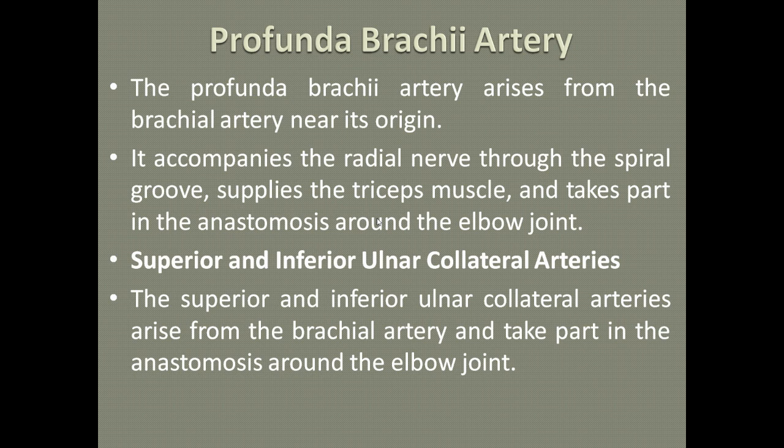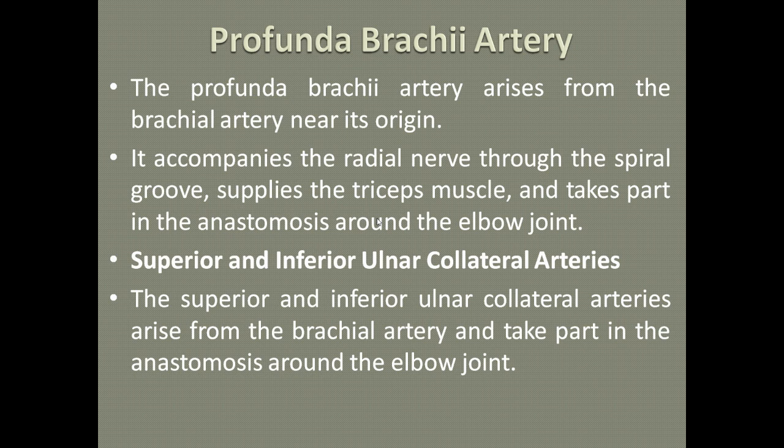Profunda brachii artery arises from the brachial artery near its origin. It accompanies the radial nerve through the spiral groove, supplies the triceps muscle, and takes part in the anastomosis around the elbow joint. The superior and inferior ulnar collateral arteries arise from the brachial artery and take part in the anastomosis around the elbow joint.